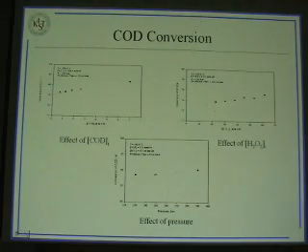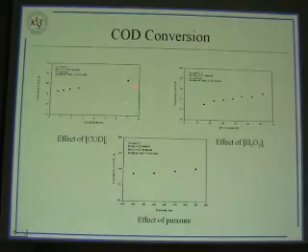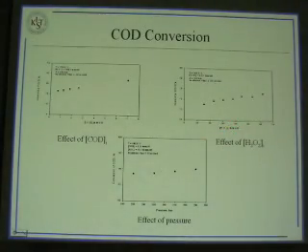So this is the theory of combustion based on the effect of the initial COD concentration, the second is the effect of the hydrogen peroxide, and the effect of the pressure. We can see here the effect of the initial concentration. At a high initial concentration, we can get a higher concentration of the COD. And also the effect of the hydrogen peroxide: by increasing the initial concentration of hydrogen peroxide, we also can get a higher concentration of COD.